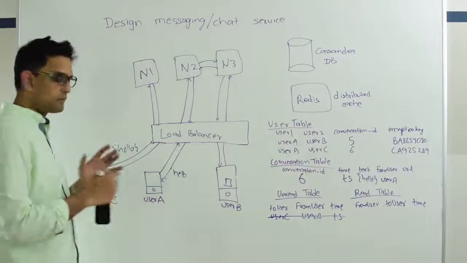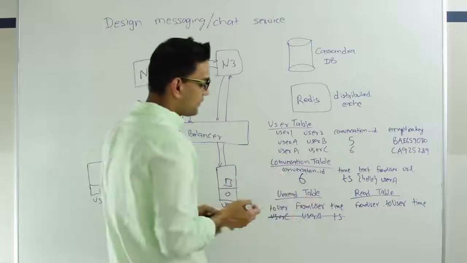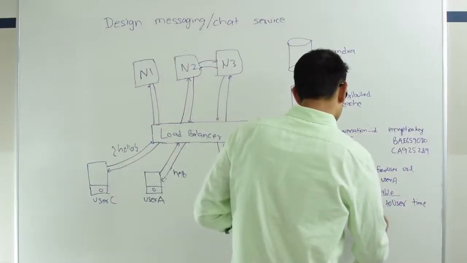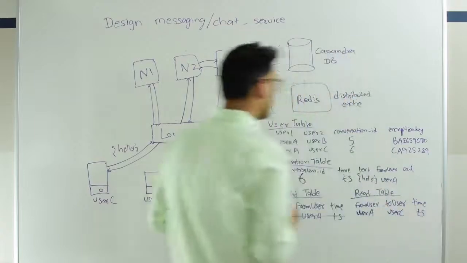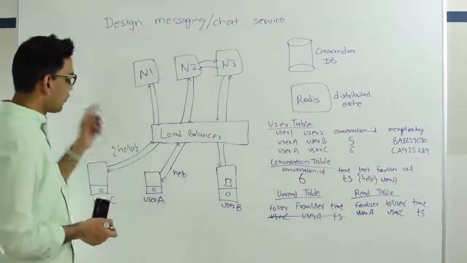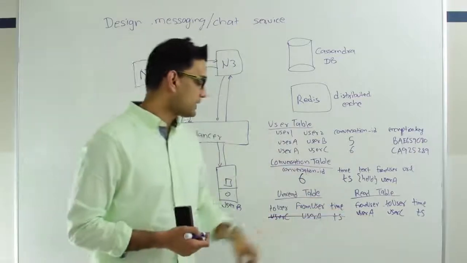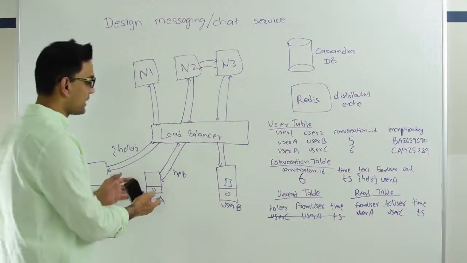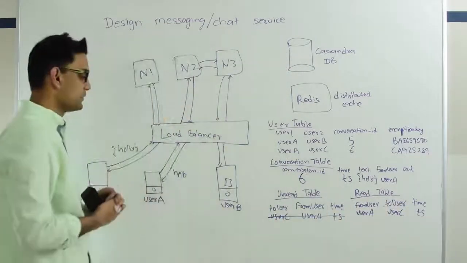On the other hand, if user A was offline, then N1 will just put an entry into a read table saying that the message from user A to user C at time T5 has been read. So when user A comes online, N2 will read into the read table, see that user C has read this message, and notify him that his messages till point T5 have been read by user C.